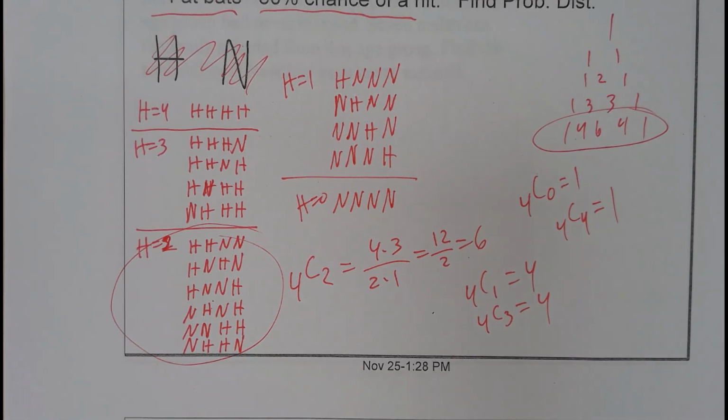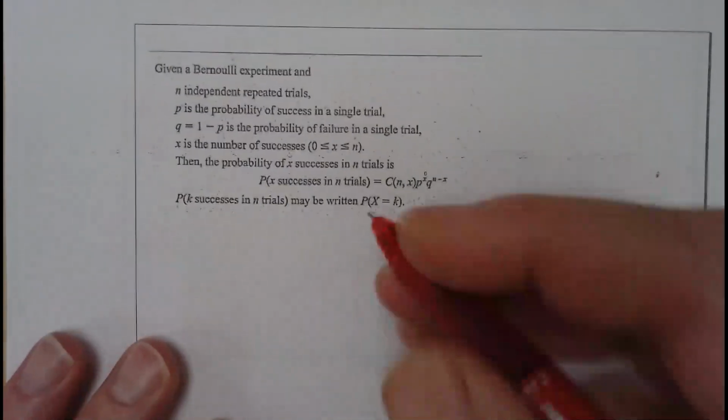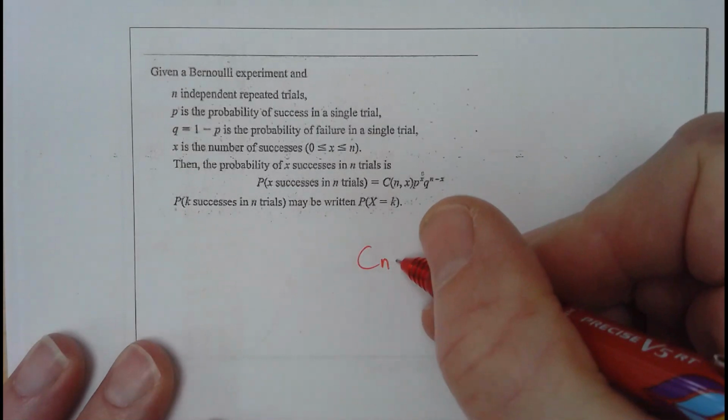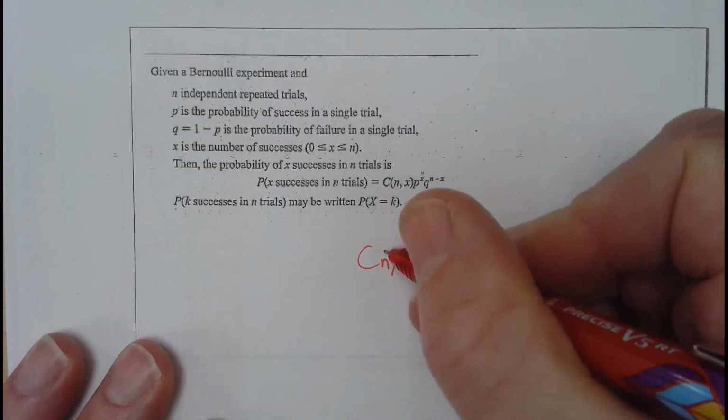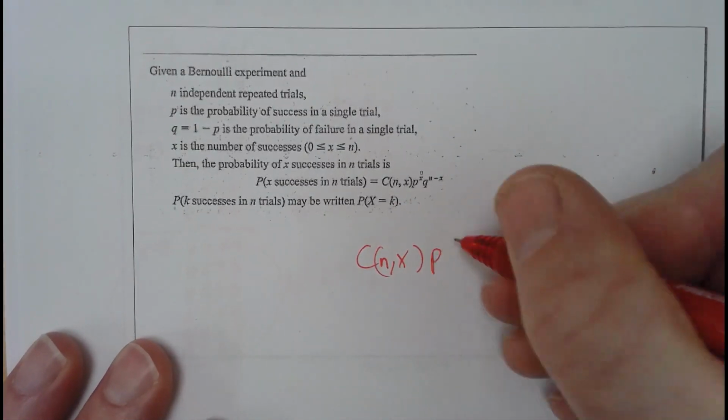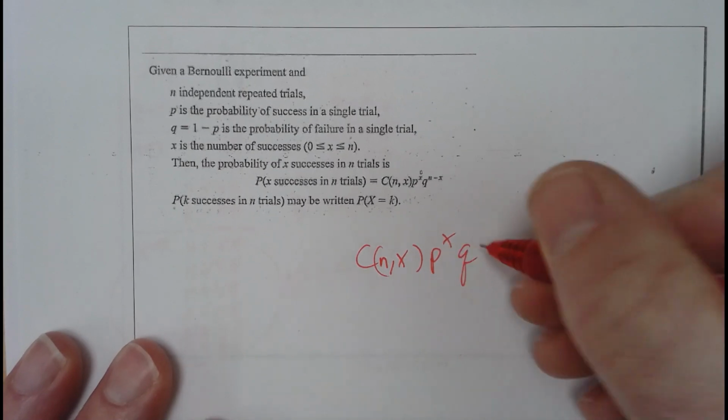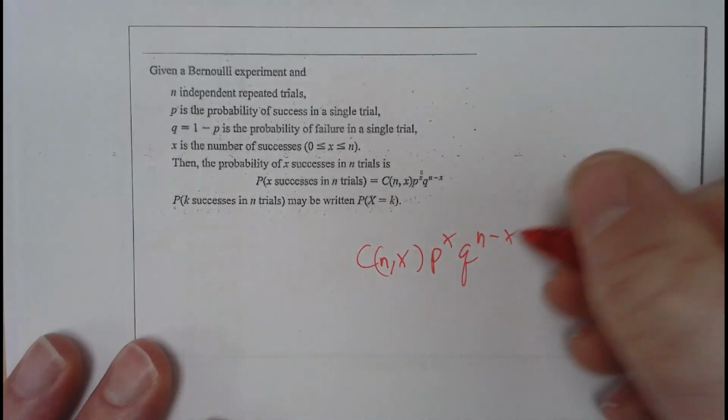And that's where this formula comes in. So let's go back to the formula page here. It's nCx, P to the x, Q to the n minus x.